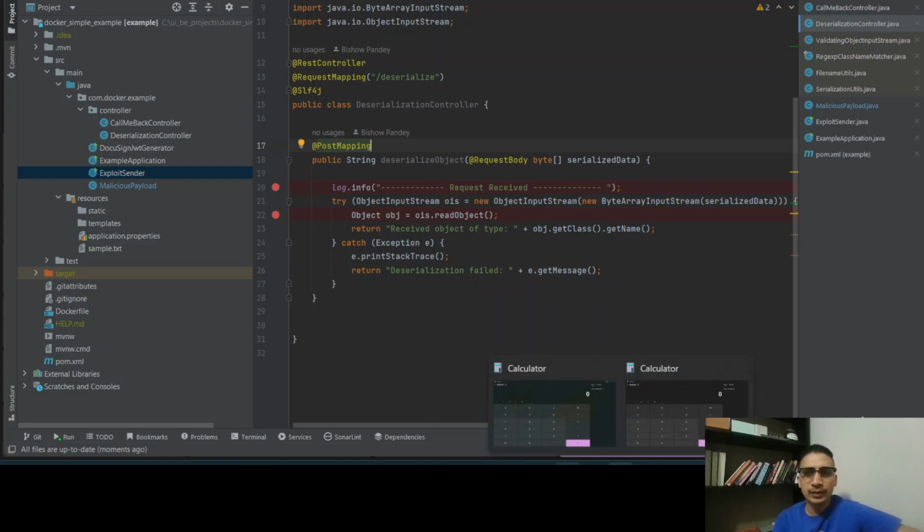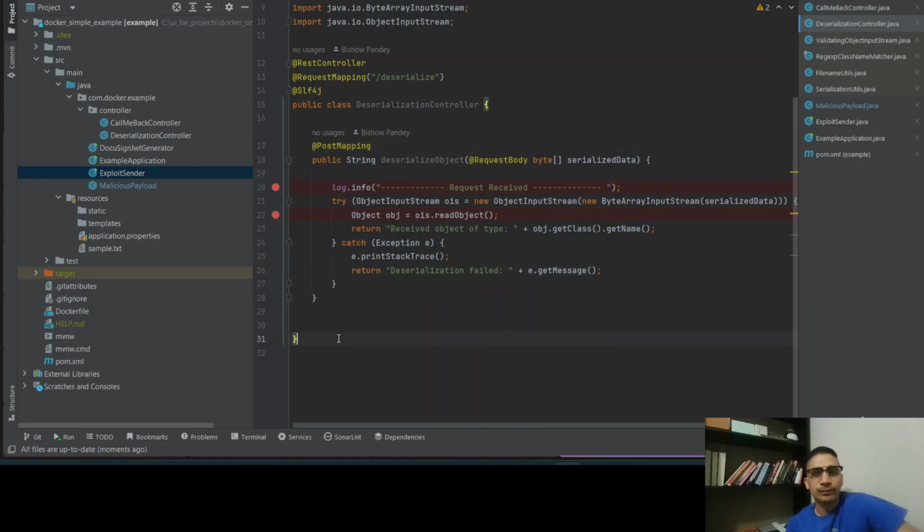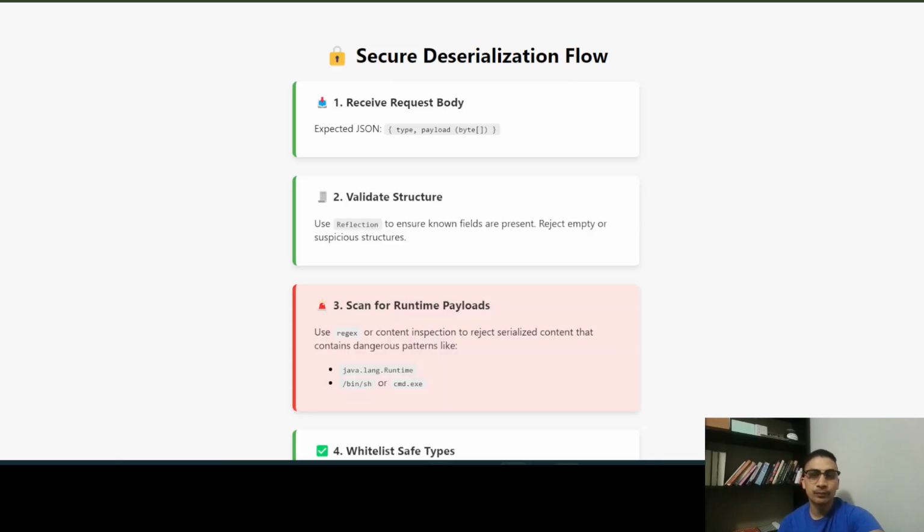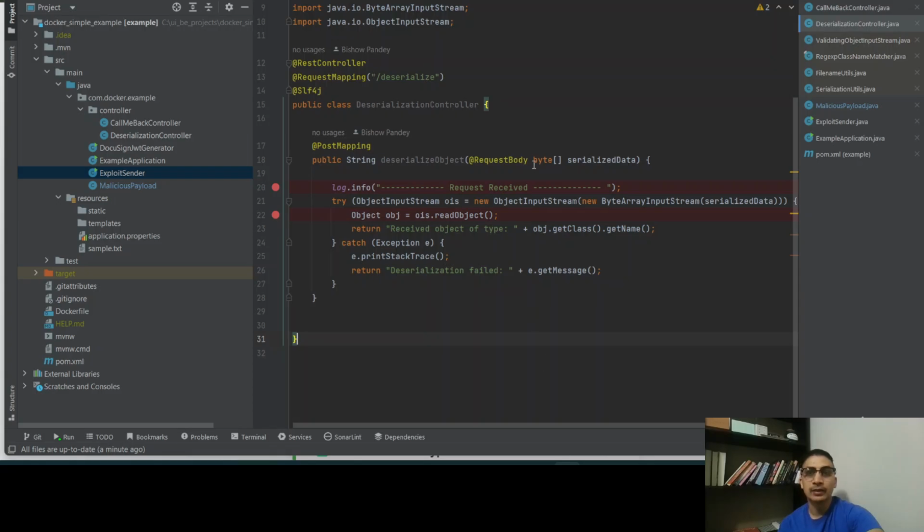So yeah, this is pretty risky, right? So how do we avoid all this? There are some best practices we should follow. Some of them being: receive the request body as a JSON format, but not as a straight byte itself.